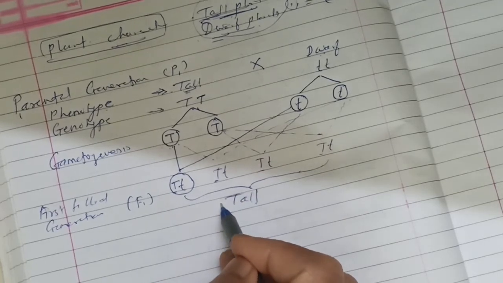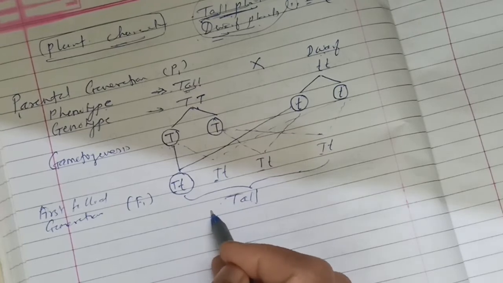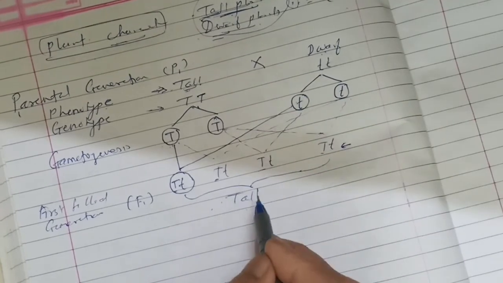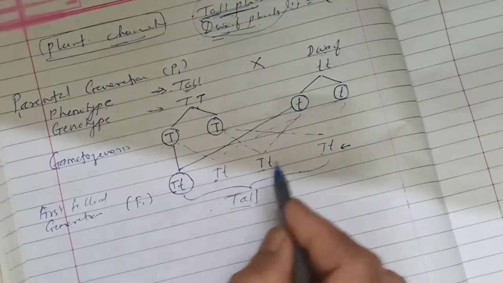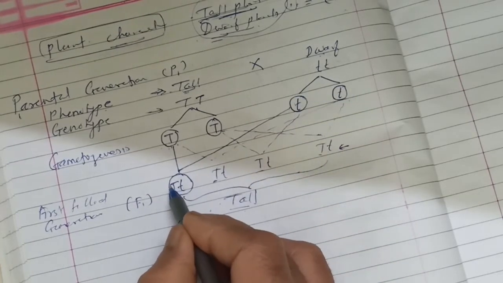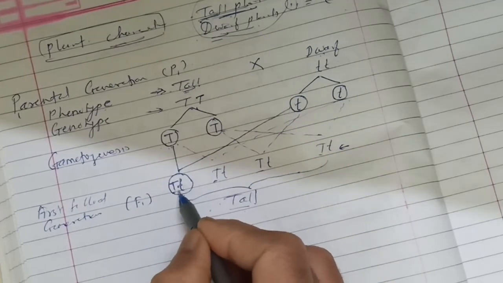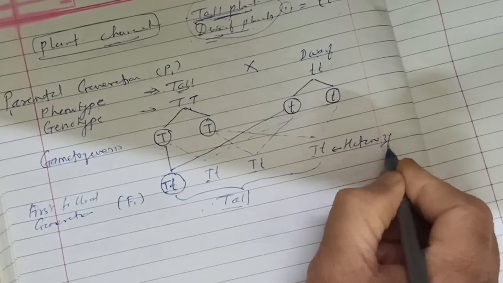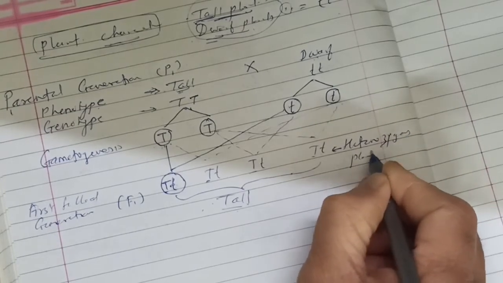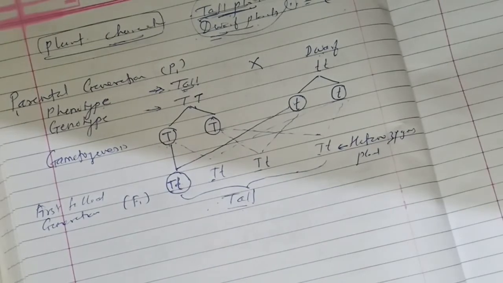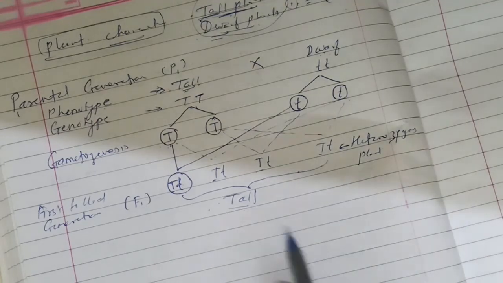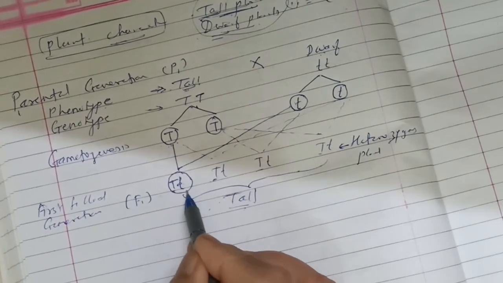So in this F1 generation, he found that phenotypically all plants are tall, but genotypically, if we see, their genes are different. See, capital T and small t genes are present, so genotypically they are different. So it was a heterozygous plant, because the pairs of genes responsible for this tallness are different in the F1 generation.